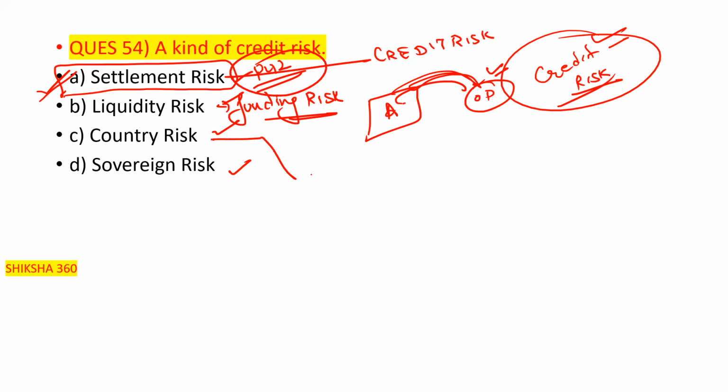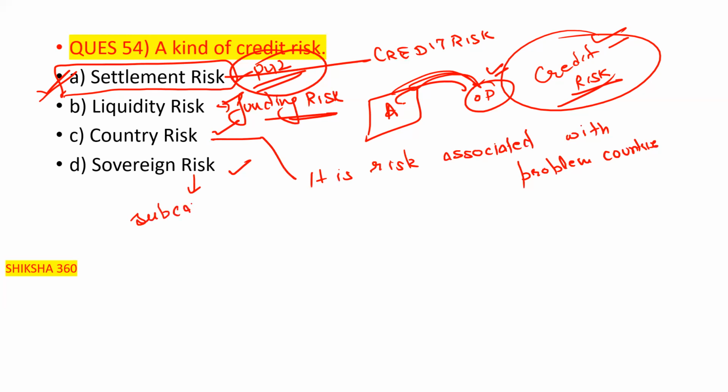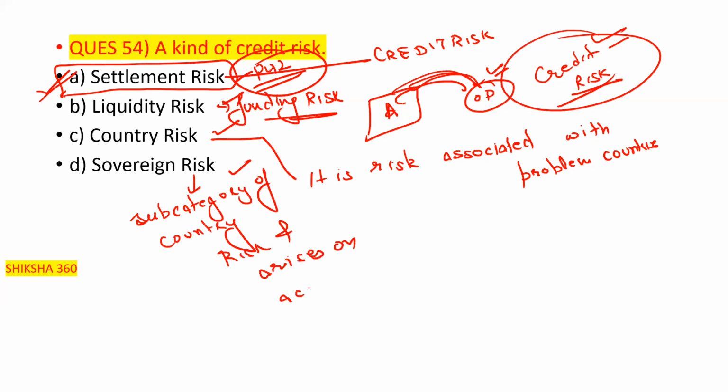Country risk is a risk associated with problem countries, clear. Sovereign risk, clear, is a subcategory of country risk and arises on account of sovereign entities, clear.